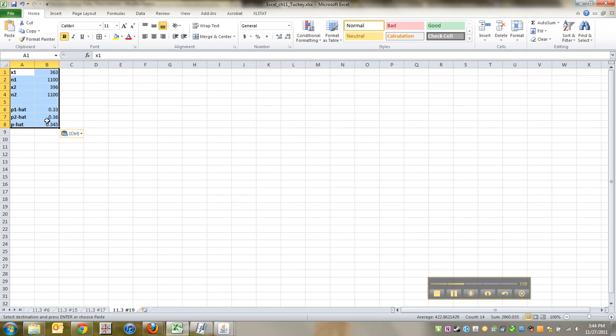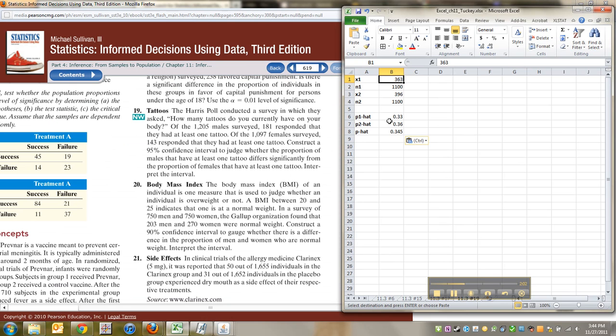Then I can change the numbers to what they are for this particular problem. 143 for the women, 1097. Just FYI, this was the males for these two numbers, and this is females down here. And then automatically I've got my p1 hat, my p2 hat, my p hat, everything's great.